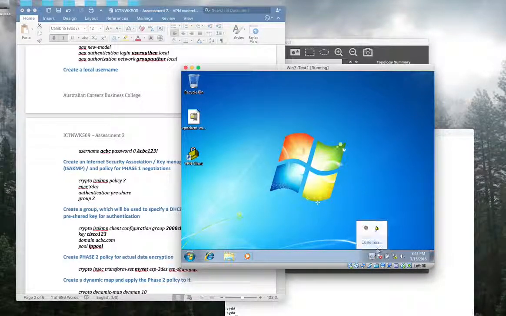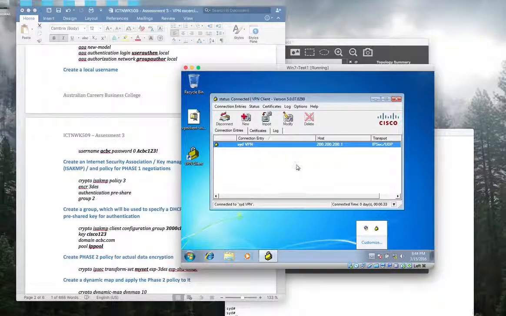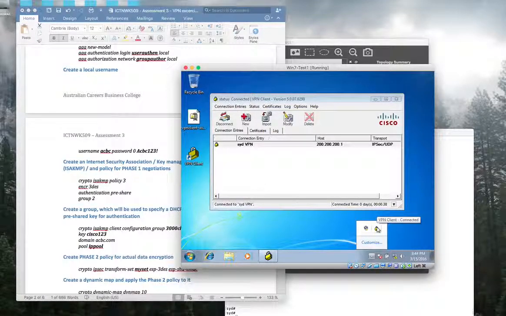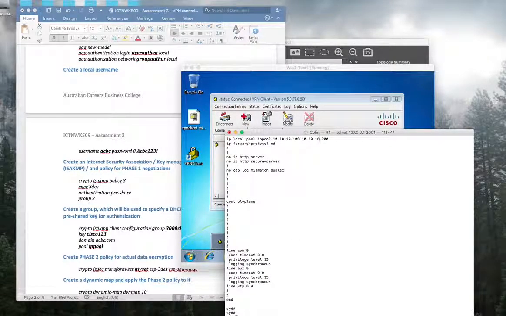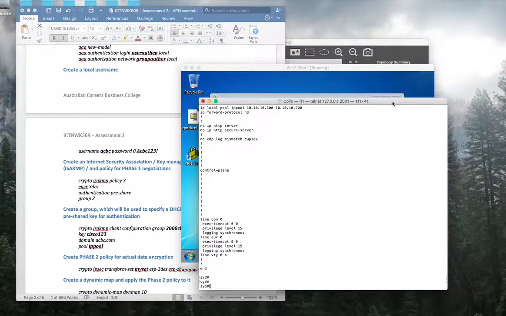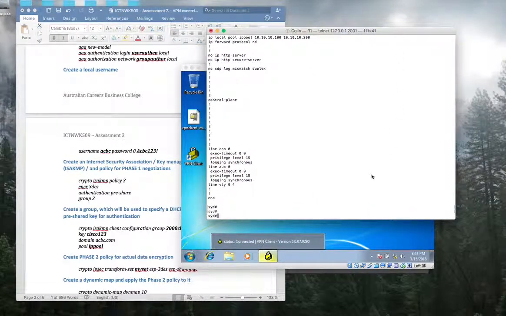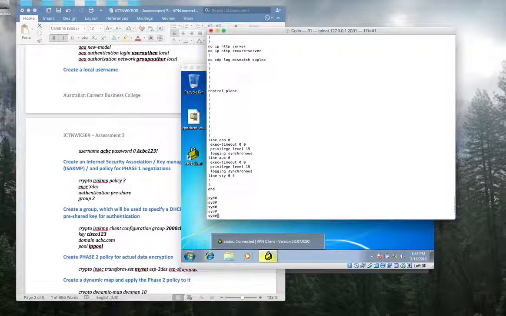Oh, again, see, connected. If it says connected, you're connected, and you can also see the time counter too. But we need to check the VPN connections through this router too, right?